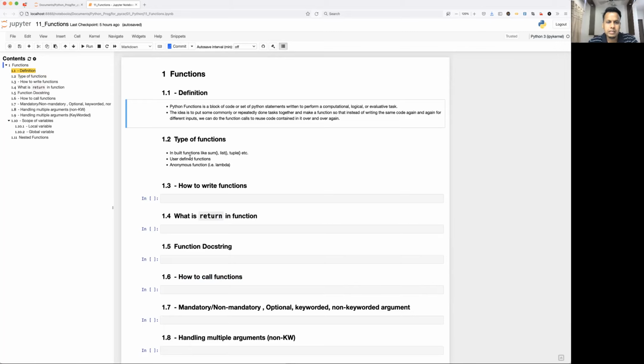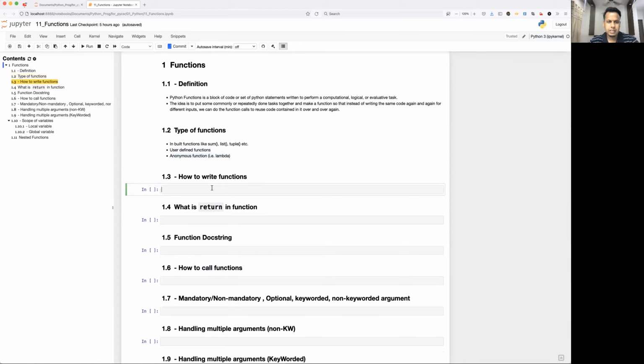So what are various types of functions? We have inbuilt functions, user defined functions, and anonymous functions, which is lambda. For inbuilt functions, I think I have already used a couple of them in my previous videos, like sum, list function, tuple function. Those are inbuilt and can be used wherever required. Now user defined function is the one which we are going to cover in this video. Anonymous function is nothing but a function we do not define the way we define it with def. This is known as lambda function, which we'll see in the next video. I think I have used lambda function in Python tips and tricks or some previous video, but we are going to see it in detail in the next video.